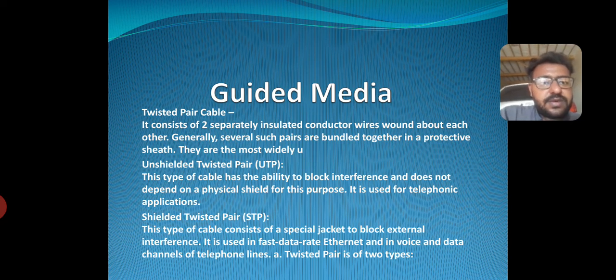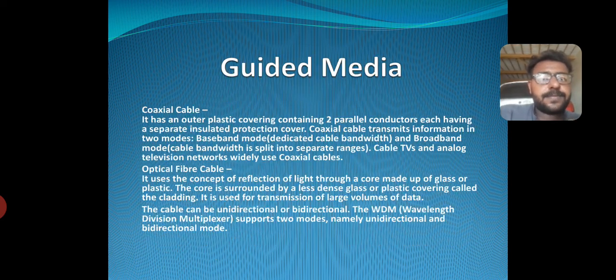Shielded cables consist of a special jacket to block external interference. It is used for fast data rates in voice and data channels and telephone lines. Twisted pair has two types.